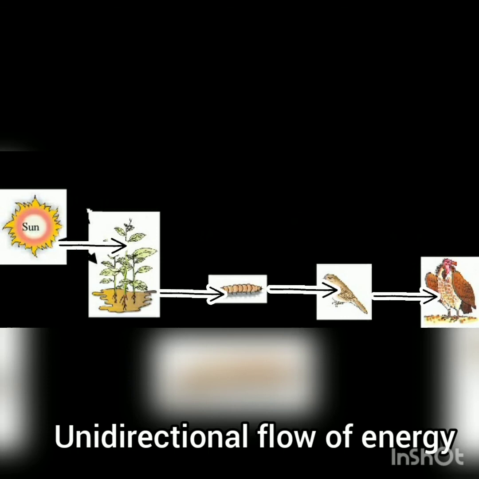And as I already told you, producers get the maximum amount of energy, primary consumers get less, secondary get lesser than primary consumers, and tertiary consumers get the minimum amount of energy.